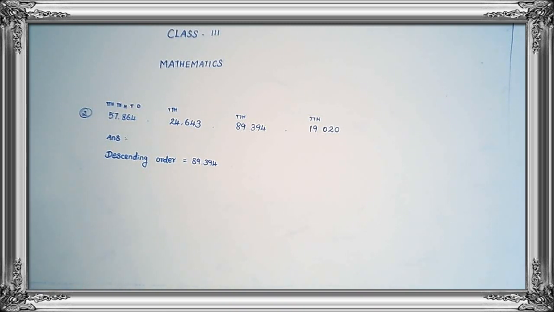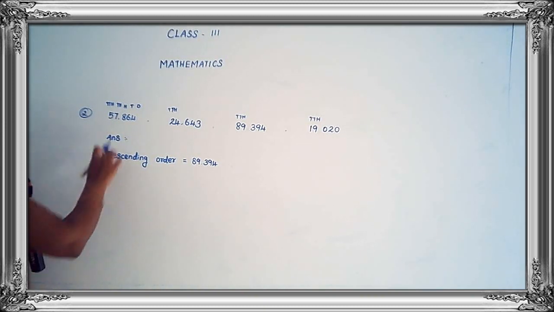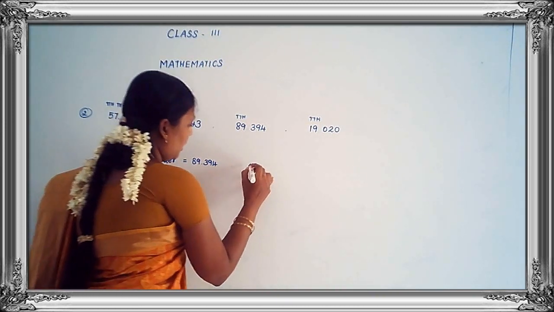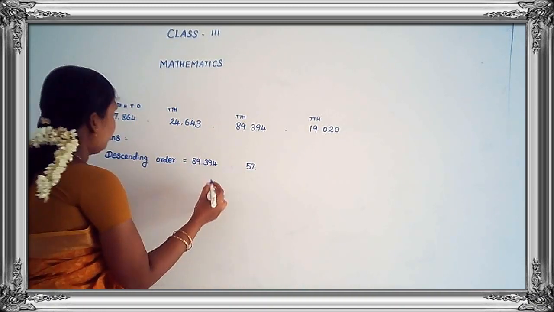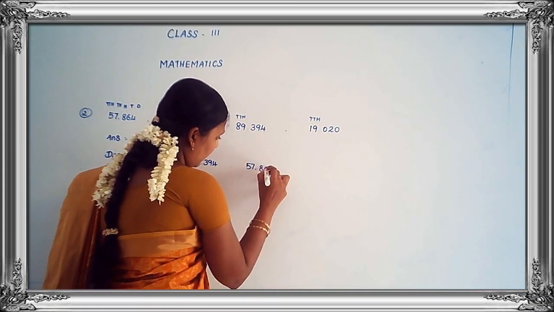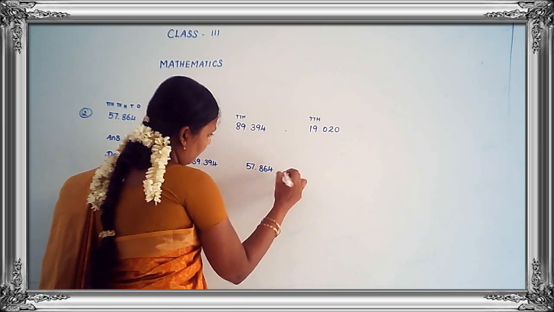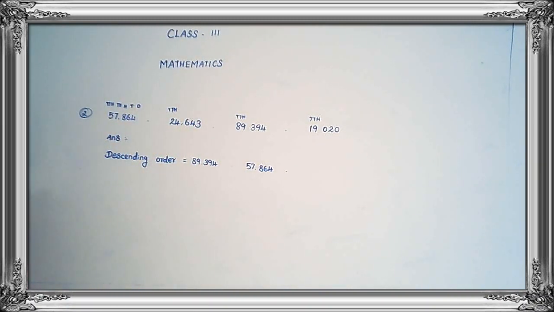The second one, which is greater? 57,000, 24,000 and 19,000. Which is greater? 57,000. So you write here 57,864. Okay.